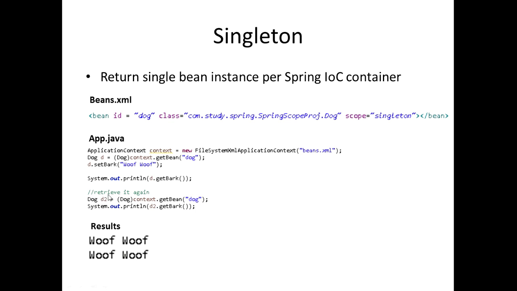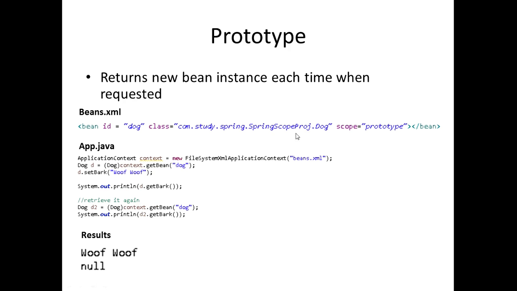And then what we're doing down here is just retrieving it again. So when we go about retrieving this again, it's going to return a single bean instance. So since this is already set to woof woof, and we call it again, we're going to get woof woof another time, since we're using the singleton scope here. Now, if we're using the prototype scope, as I said before, prototype is used to return a new bean instance each time when it's requested.